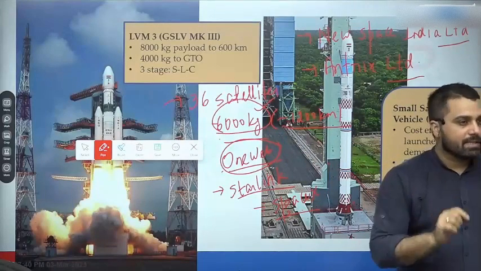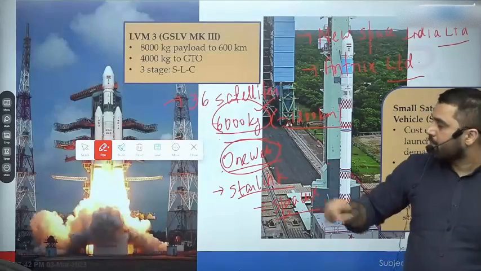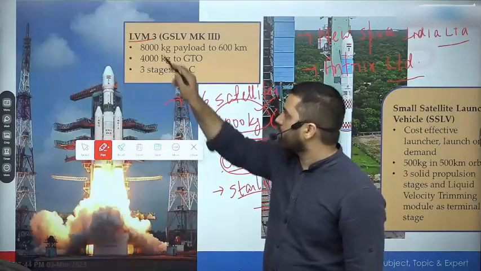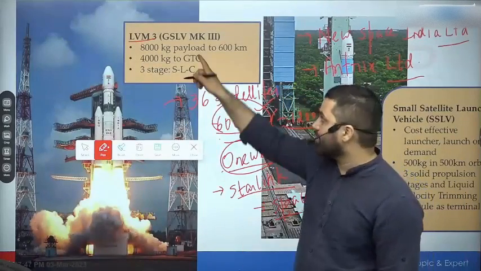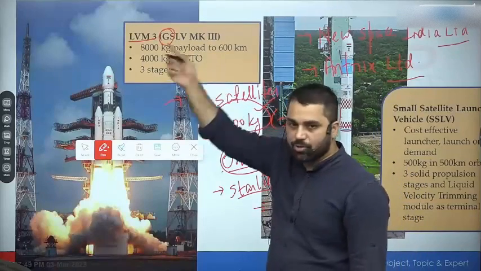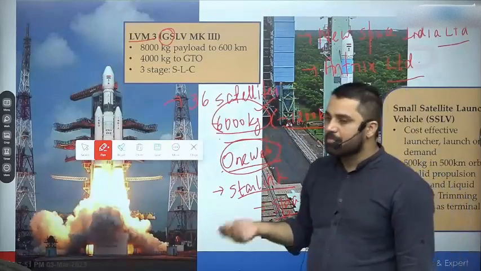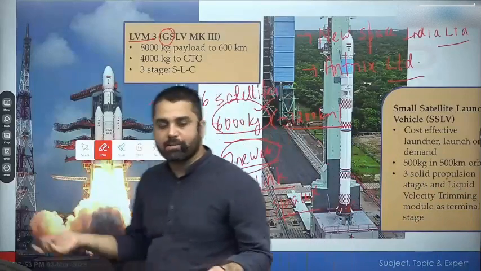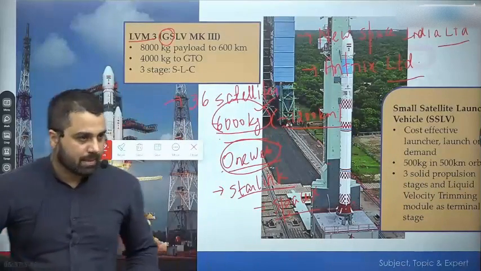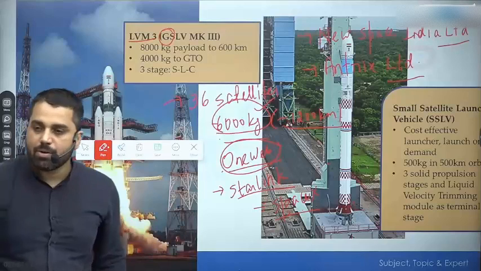Now one of the reasons why we have renamed it, because LVM3 का जो full form है that is Launch Vehicle Mark 3 rather than G. So G signified geosynchronous, but Launch Vehicle Mark 3 simply signifies a rocket which can be used for any type of orbit. Just in this case it is a low Earth orbit, right?